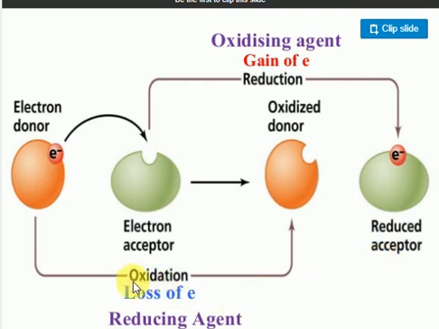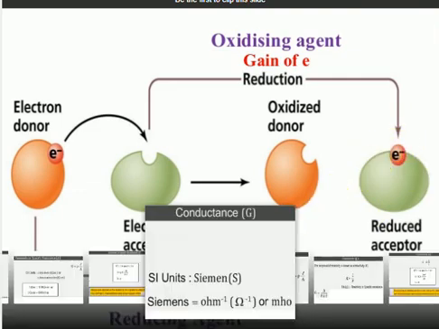Very important: if any substance undergoes oxidation, it's called a reducing agent. Agent means opposite only. Reducing is the opposite of oxidation. The one gaining electrons, undergoing reduction, is called the oxidizing agent. The oxidizing agent undergoes reduction only. Clear? Reducing agent undergoes oxidation, oxidizing agent undergoes reduction. If any substance loses electrons, it is called oxidized; this one is called reduced. Clear? This terminology is very important in our syllabus.